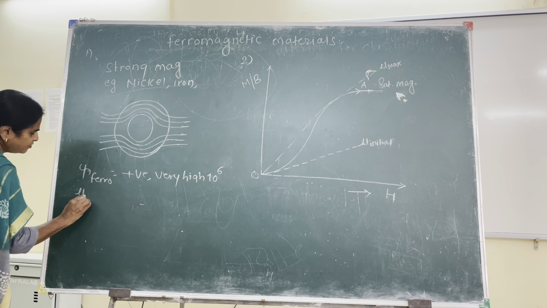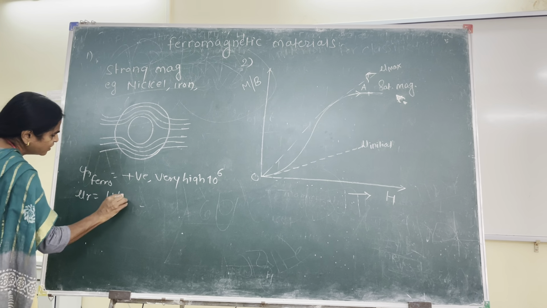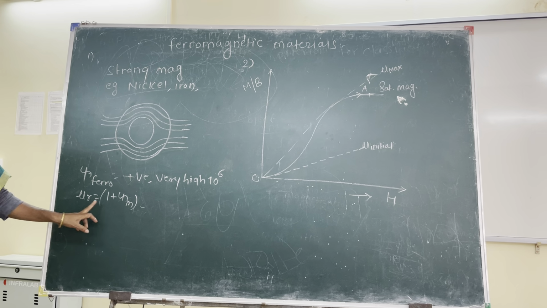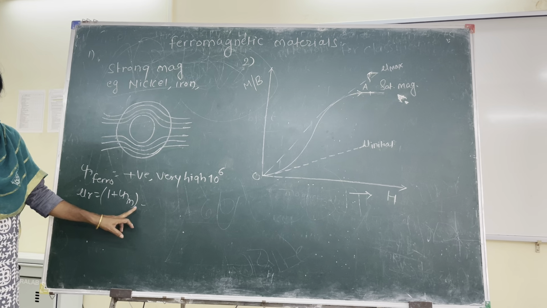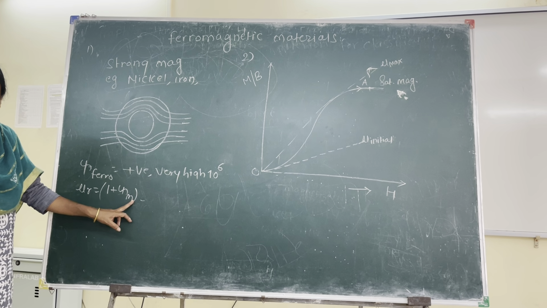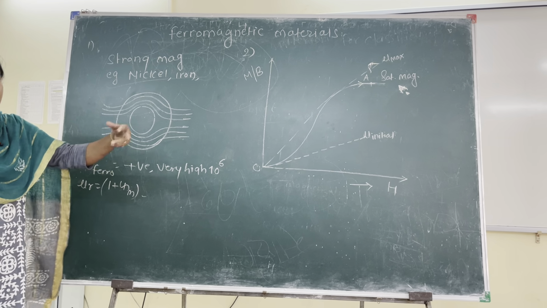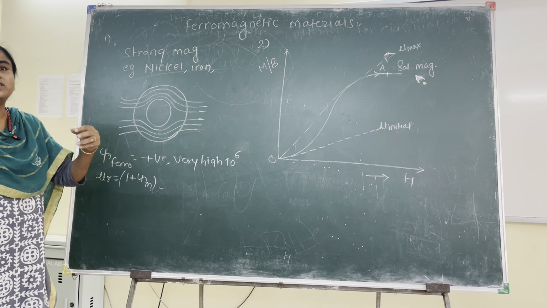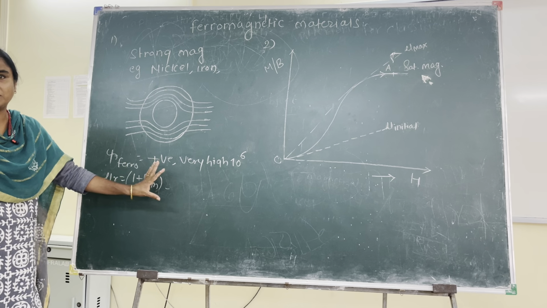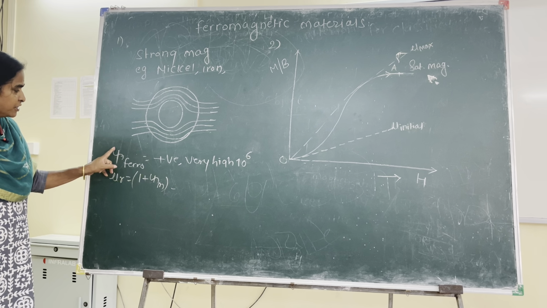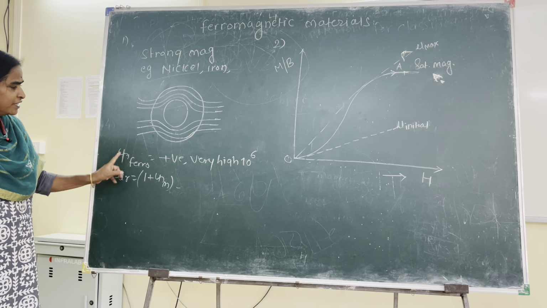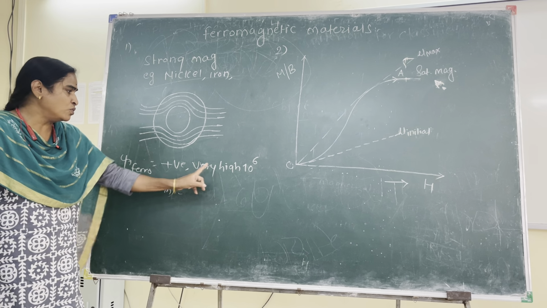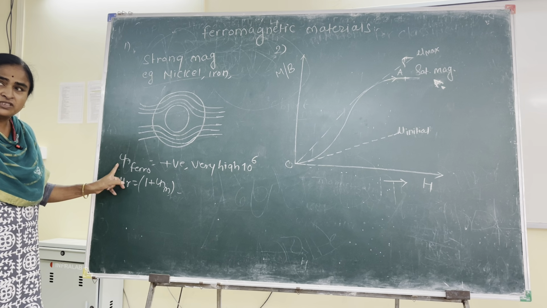Naturally, relative permeability, which is 1 plus chi m, is also very high for ferromagnetic materials. Commonly a relative permeability of the order of a few thousands is observed in ferromagnetic substances. So these are also features of ferromagnetic materials: a positive and very high value of susceptibility.